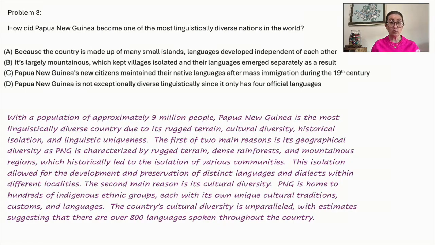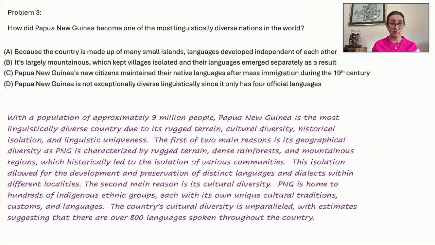The first of two main reasons is its geographical diversity, as Papua New Guinea is characterized by rugged terrain, dense rainforests, and mountainous regions, which historically led to the isolation of various communities. This isolation allowed for the development and preservation of distinct languages and dialects within different localities.